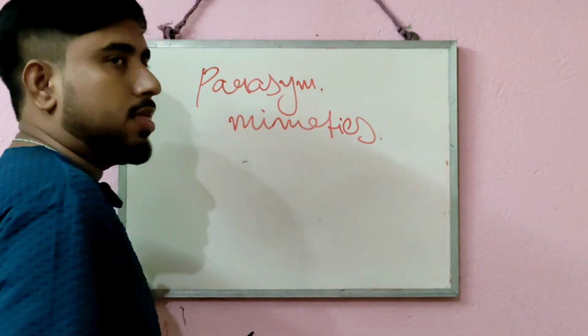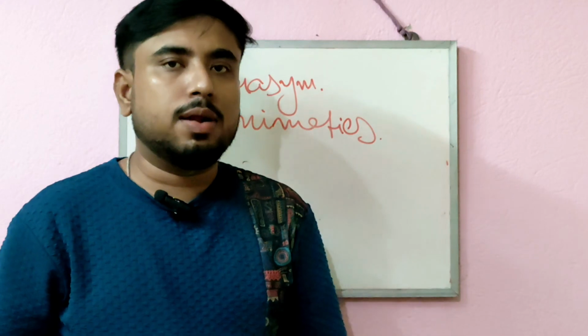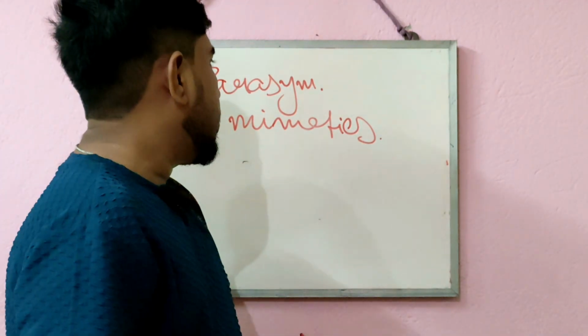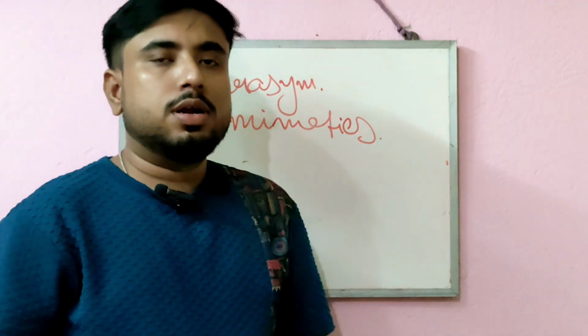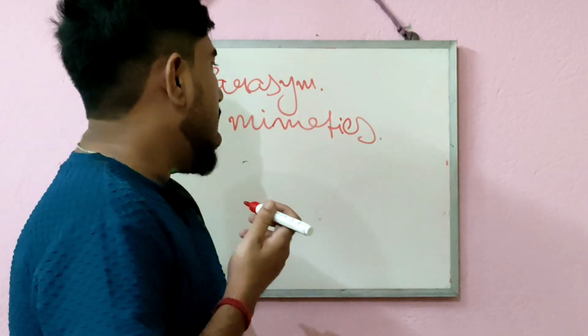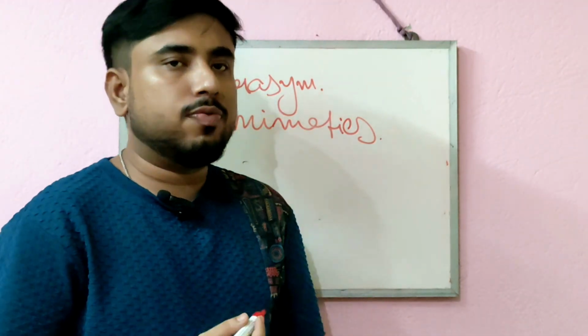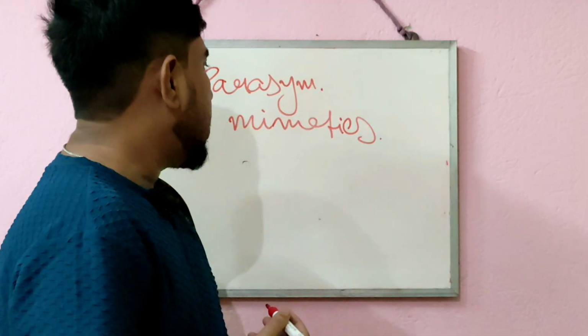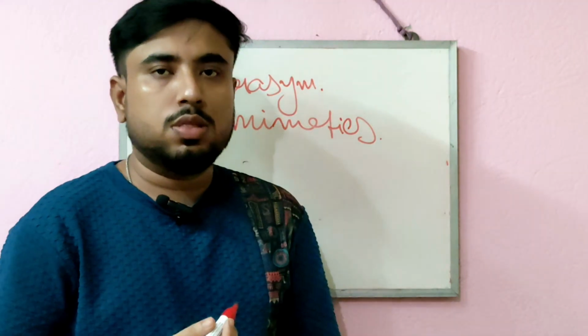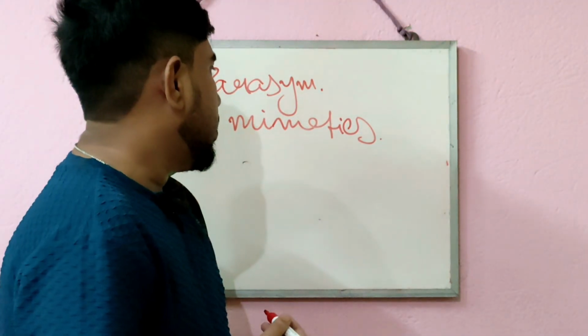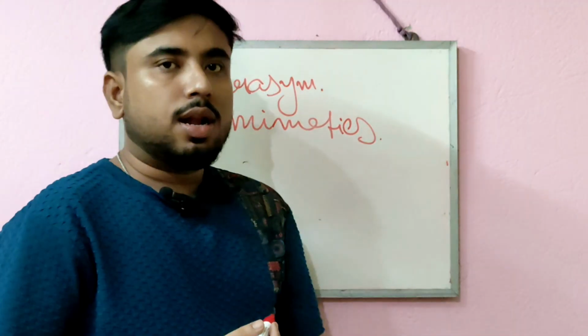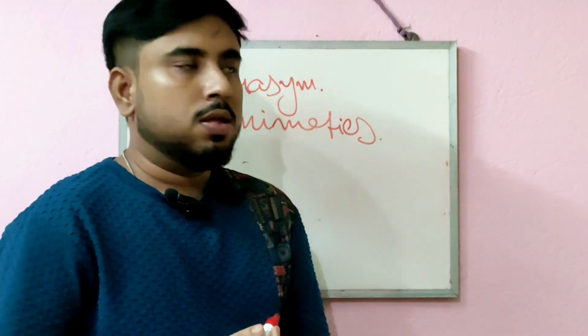In previous classes, I have discussed the different nervous systems and their classification, what the autonomic nervous system is, and what types of drugs generally act on it. All these drugs are classified into different parts.